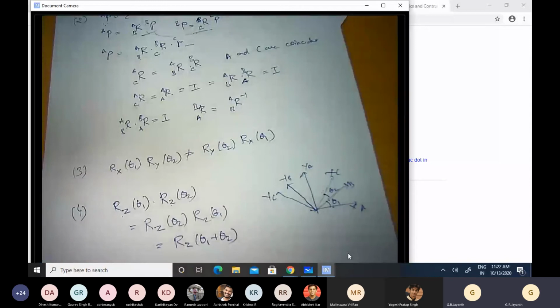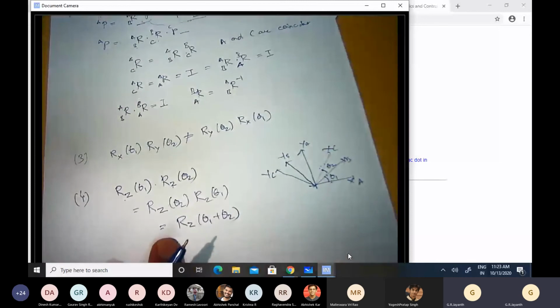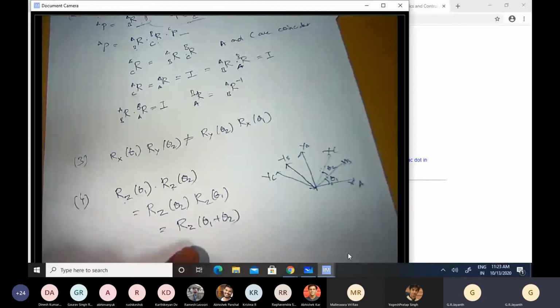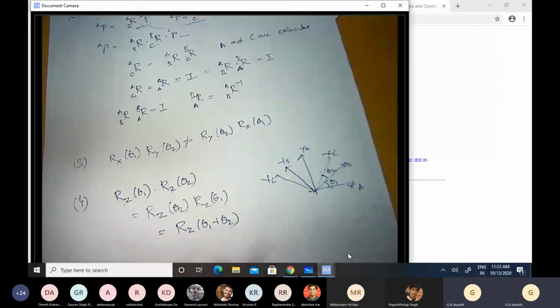It's again valid. Even if the rotation is not about the x, y, or z axis, but about some other axis, if the axis is kept the same and only the angles of rotation are changed, then this kind of relationship would also be valid. Any questions about this? So here's a very simple pictorial explanation. You can actually write down the full 3x3 matrix for Rz of θ1 and Rz of θ2, multiply and come to the same conclusion as what I have written here. But what I have written here does not require us to go through the dirty algebra.